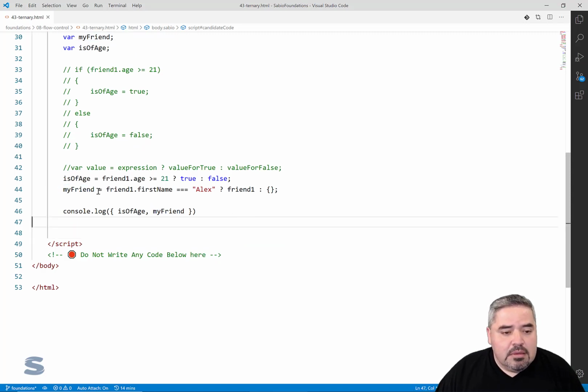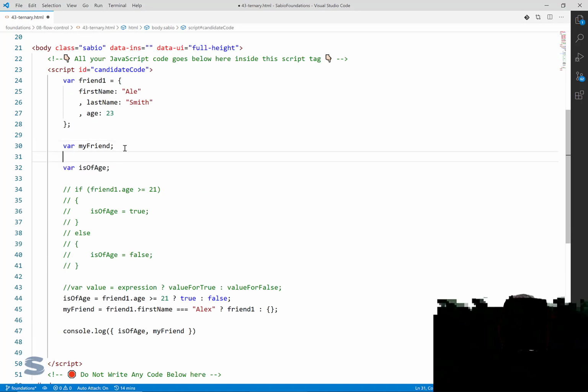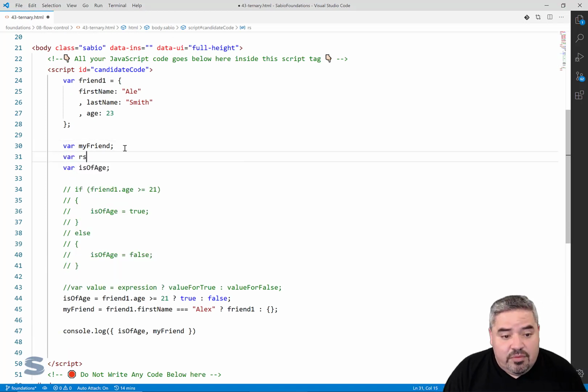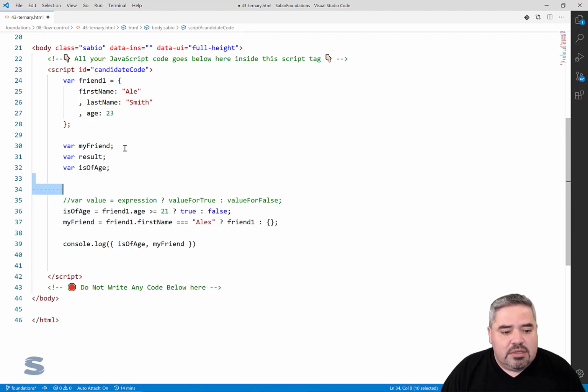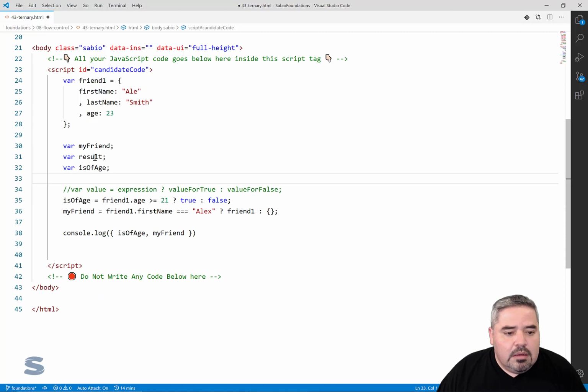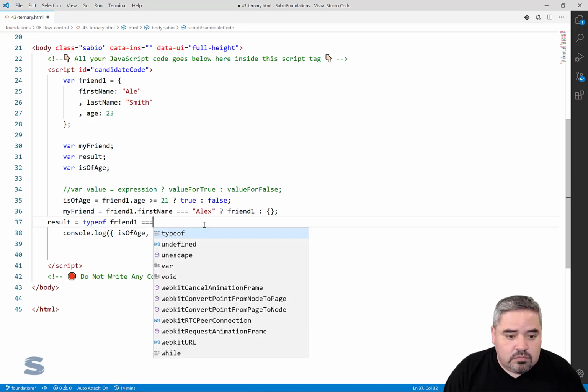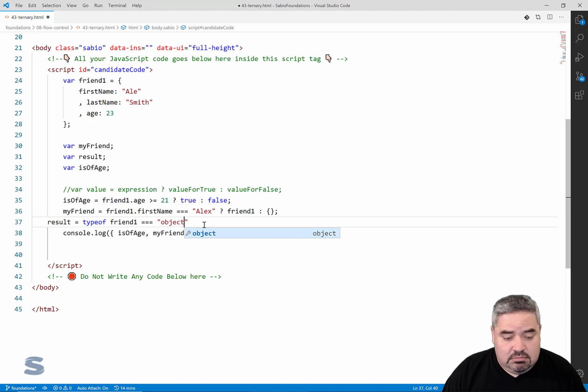We can say, now, I'm going to create a generic variable called result. And let me get rid of this stuff because we don't need to see them. So I could come up with some logic that says, if my friend, and again, typeof, what if I said if the type of friend is equal to object?